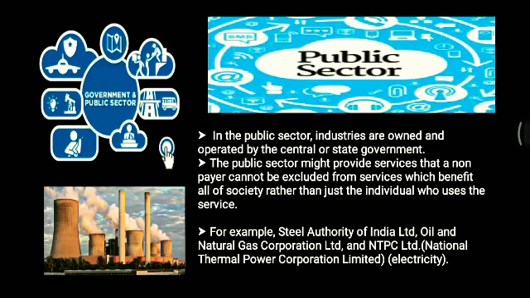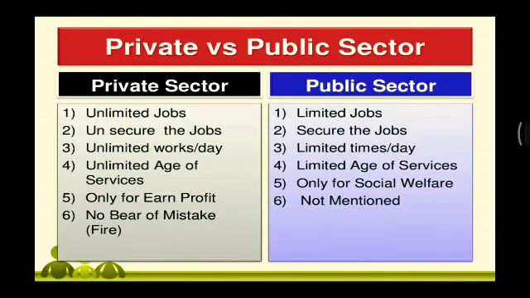Alright. Next we have the joint sector industries. But before going to joint sector industries, just a normal difference between the private sector and the public sector. Under the private sector there are unlimited jobs, but in the public sector the jobs are limited. Next is unsecure jobs. Yes, security is a bit less.